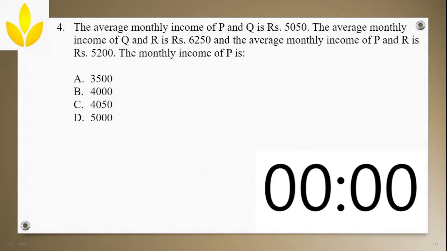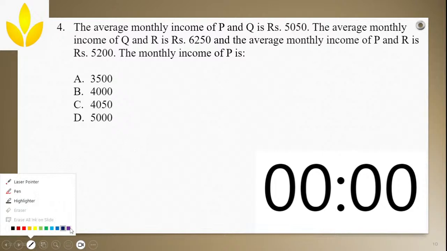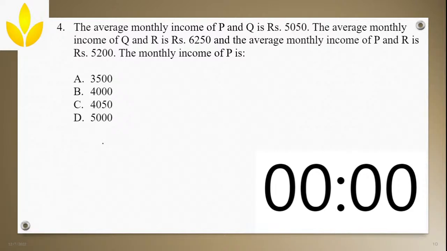The average monthly income of P and Q is rupees 5050. The average monthly income of Q and R is rupees 6250, and the average monthly income of P and R is 5200. You have to find the monthly income of P. This type of problem we have already solved, and still I don't know why many people are not being able to solve it. No worries, we'll solve it.